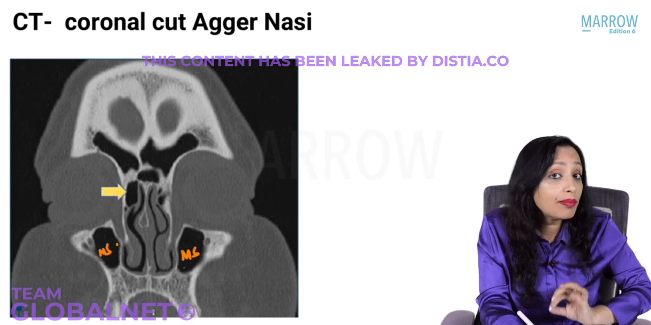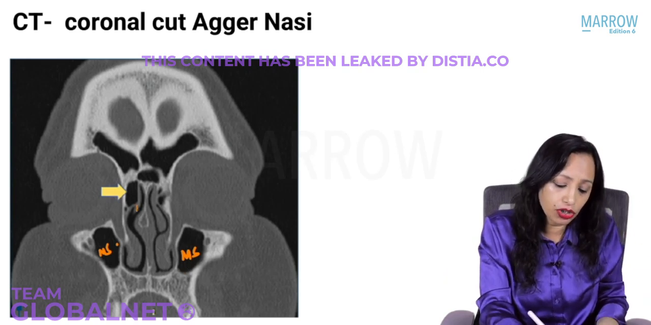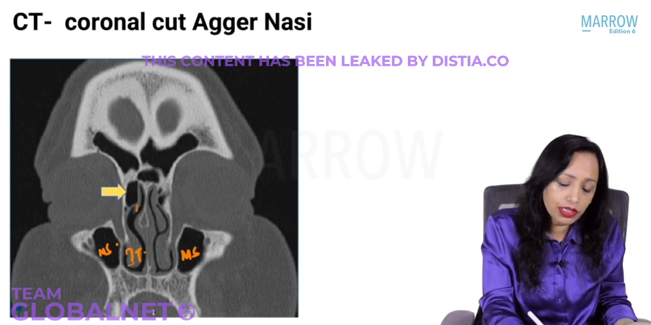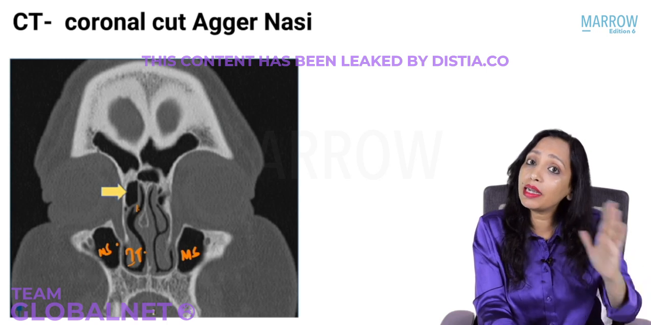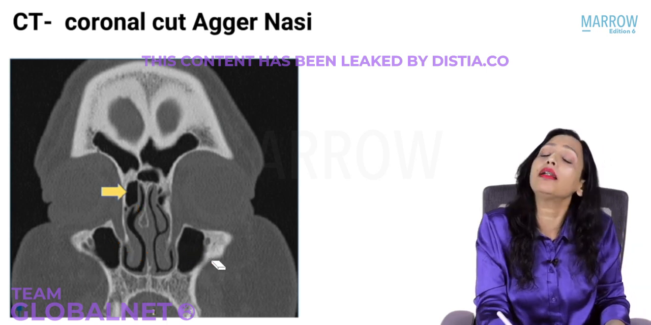So just by seeing the maxillary sinus, we know it is a very, very anterior cut, and the middle turbinate is not yet seen. Here is the inferior turbinate. The middle turbinate we are not even seeing here. So this is anterior to the anterior attachment of the middle turbinate, and this is the agger nasi.